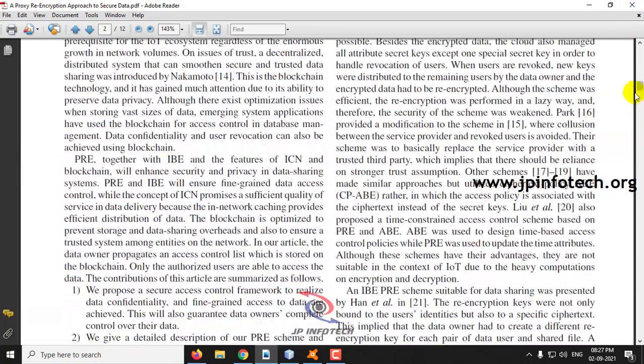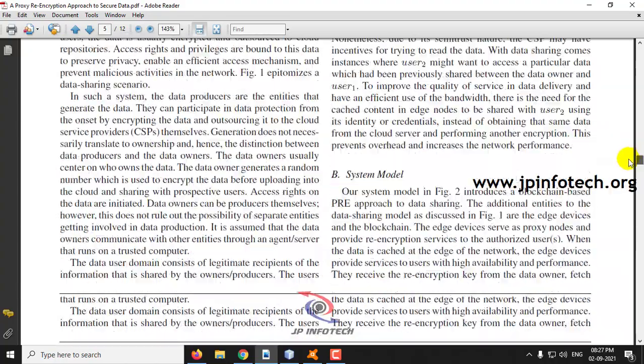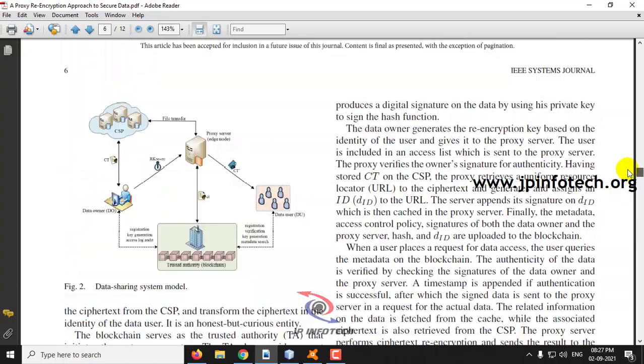Here in the paper you can see the data sharing model, which consists of data owners, data users, cloud service providers, and the proxy server and the trusted authority where the blockchain is being done. Now let us see the execution of the project.